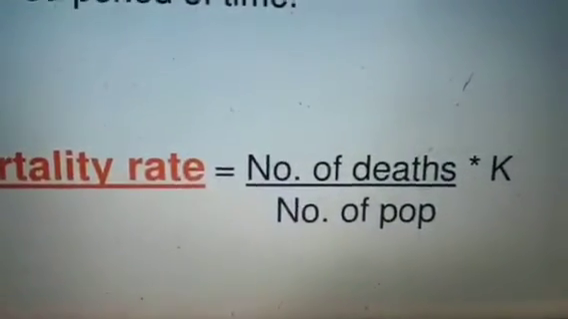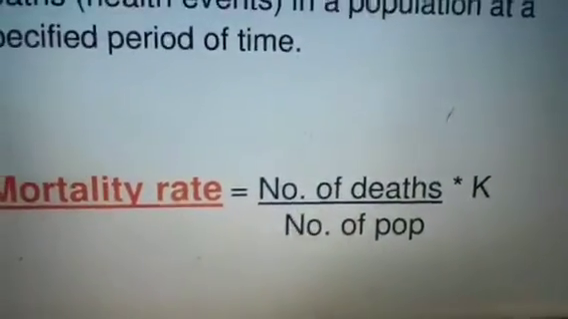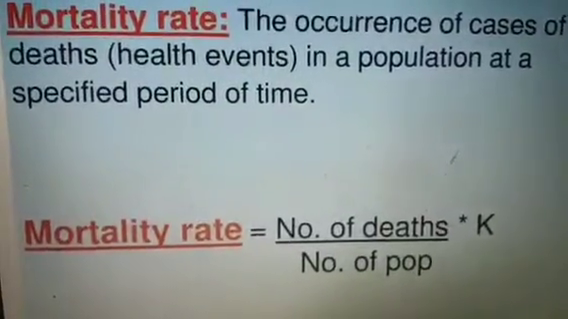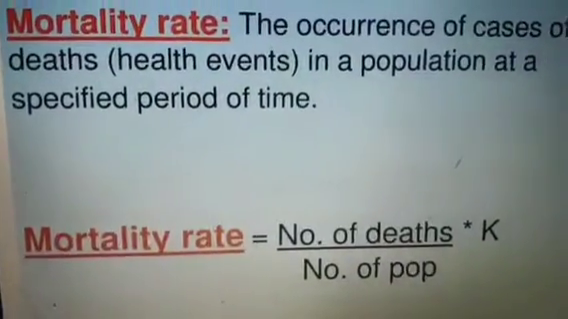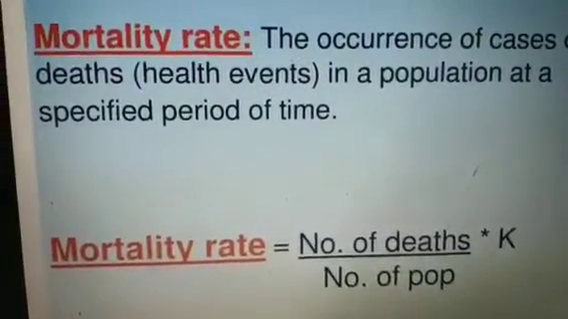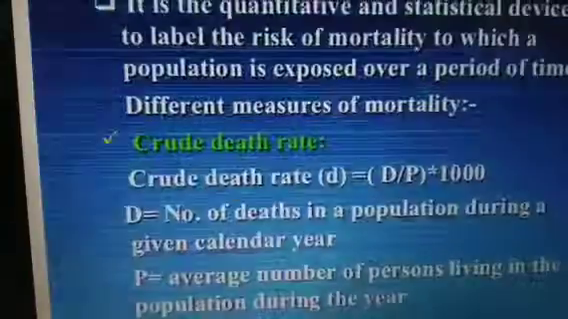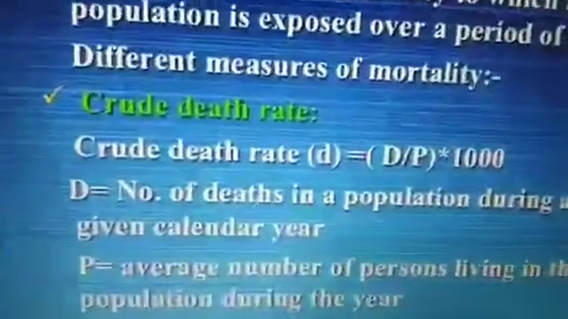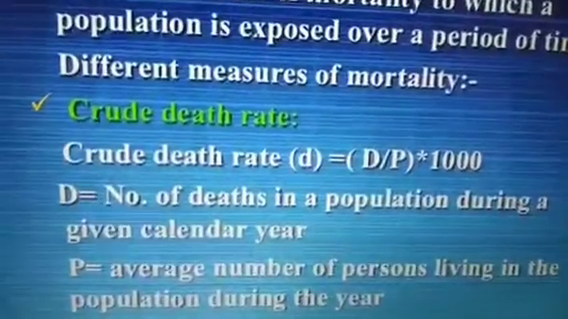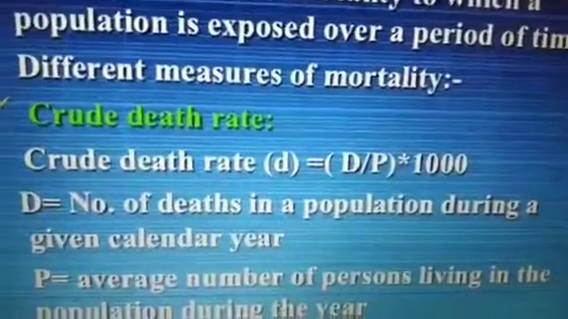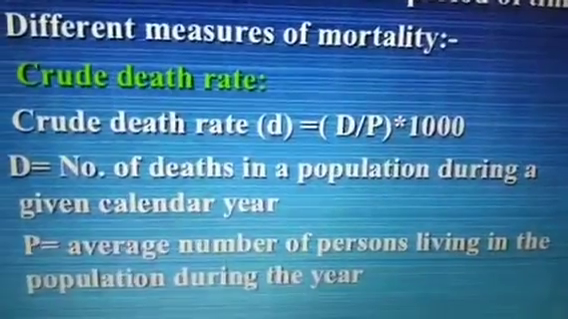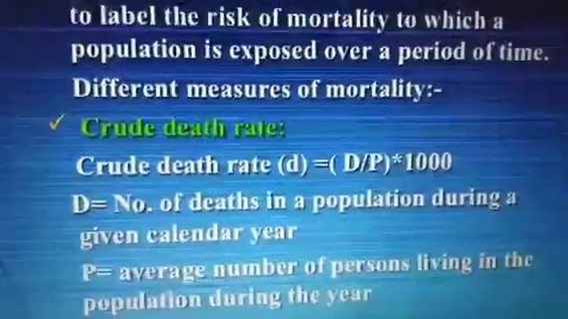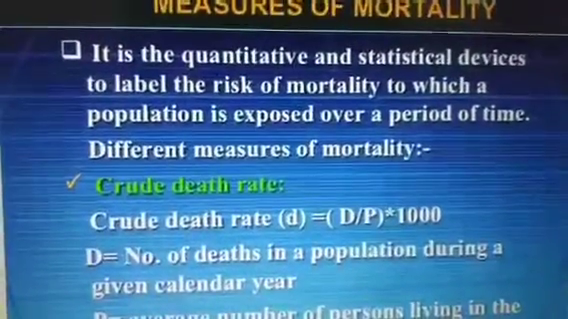Then let us start. By this formula you can calculate the mortality rate: number of deaths divided by total population into K. K denotes 1000. So I earlier told you that mortality rate is per 1000, total number of deaths in that given time in the given population. So the term is called crude death rate, that is CDR. Crude death rate is D by P into 1000. D is the number of deaths in the population during a given calendar year, and P is the average number of persons living in the population during the year. So this is called CDR.